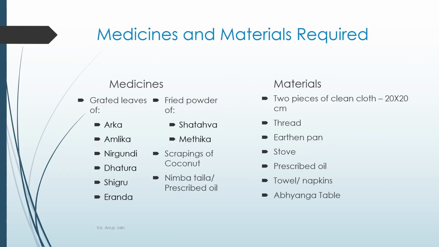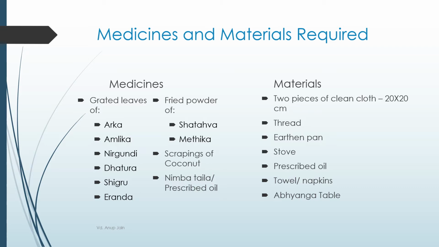As we studied earlier, every therapy should be divided into Trivid Karm, that is Purv, Pradhan and Paschat. Purv Karm will include all the medicines and material required in every case. So medicines and material required for Patrapind Swed are as described in the slide.